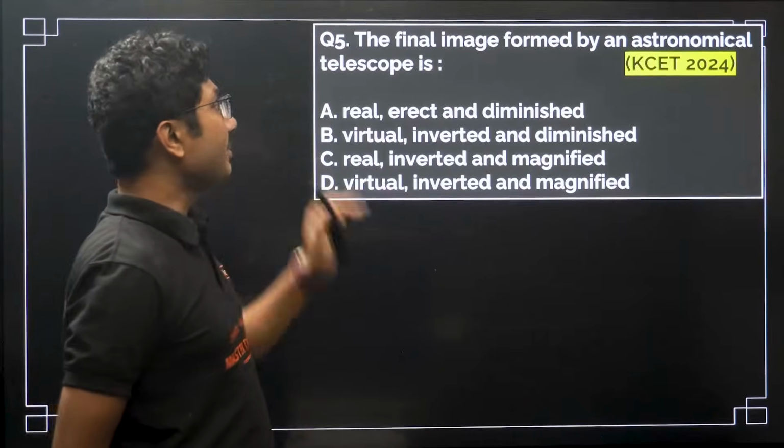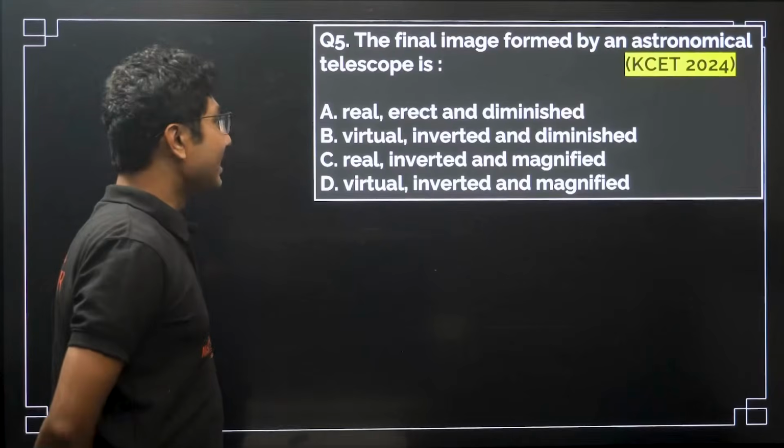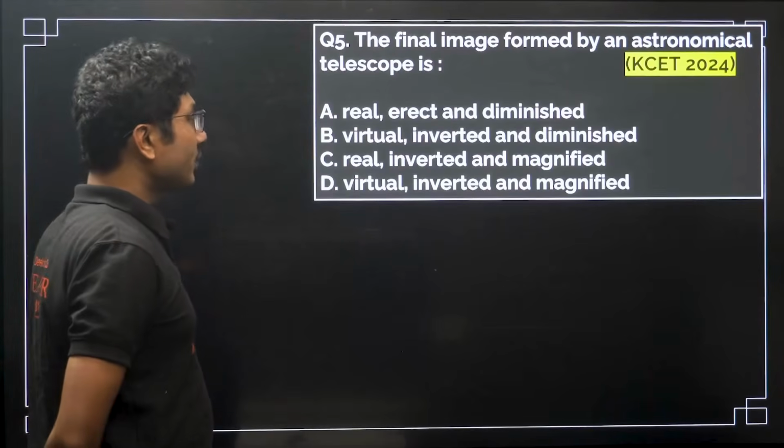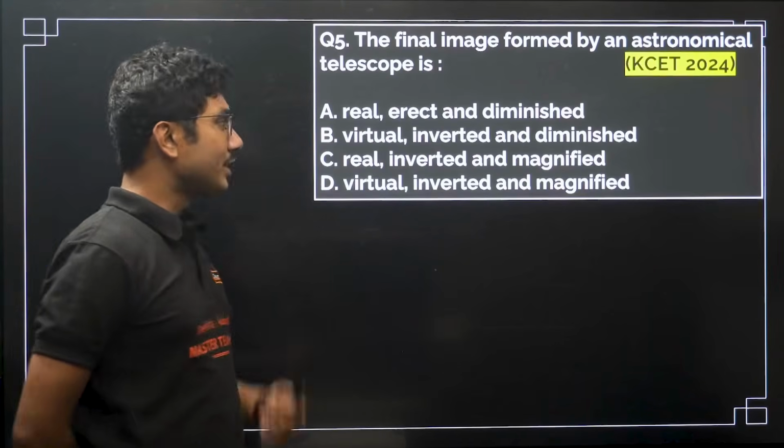The final image formed by an astronomical telescope is: real, erect and diminished; virtual, inverted and diminished; real, inverted and magnified; virtual, inverted and magnified.